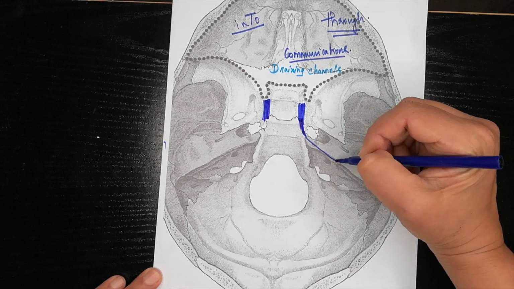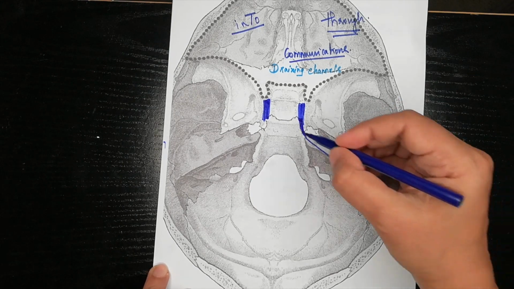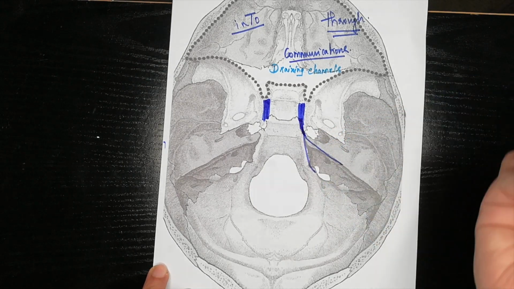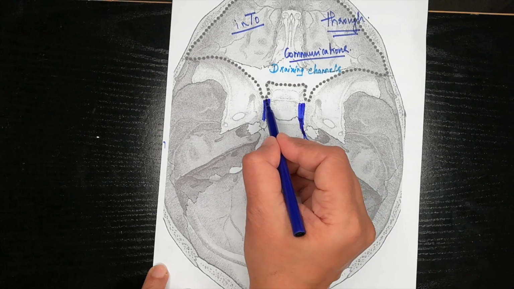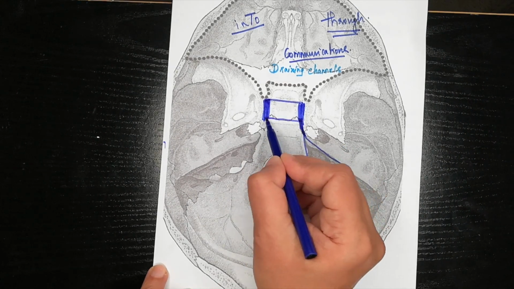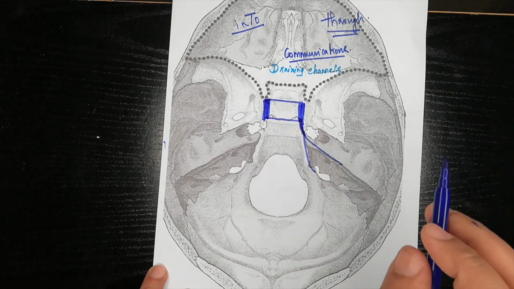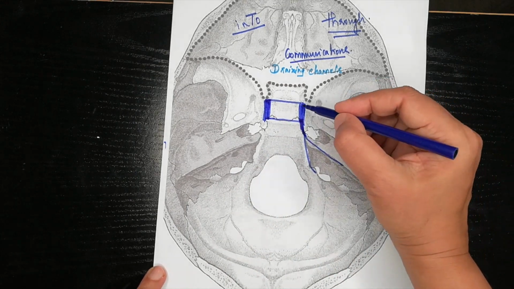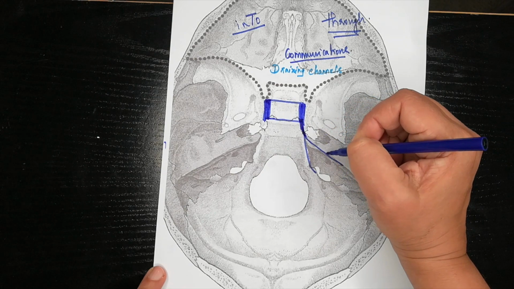This is superior petrosal sinus. Okay, and then this is inferior petrosal sinus. And cavernous sinus are interconnected by two intercavernous sinuses. Remember that. Let's first talk about the superior petrosal sinus.